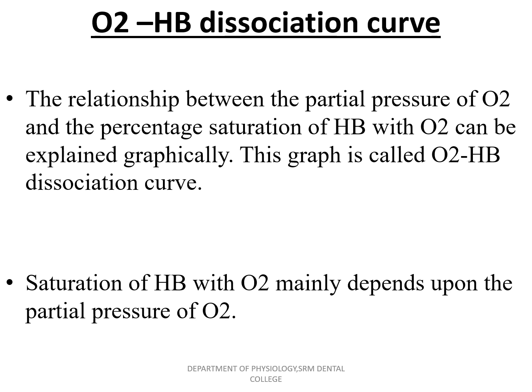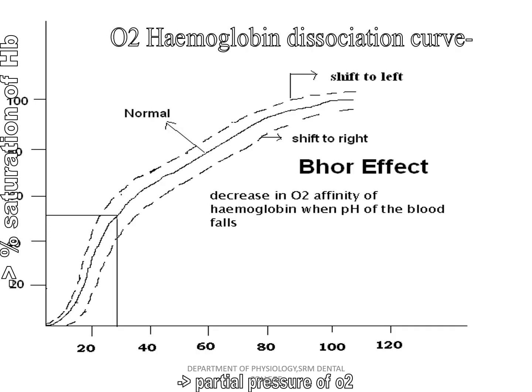Next, the oxygen hemoglobin dissociation curve. This is very important. The relationship between the partial pressure of oxygen and the percentage saturation of hemoglobin with oxygen can be explained graphically. This graph is called the oxygen hemoglobin dissociation curve. The saturation of hemoglobin with oxygen mainly depends upon the partial pressure of oxygen.